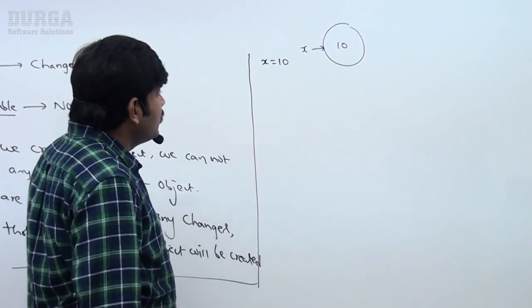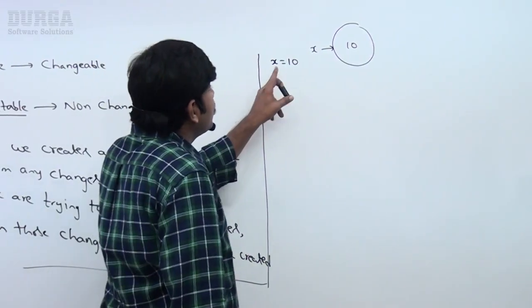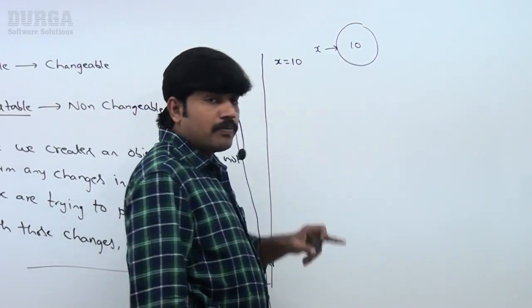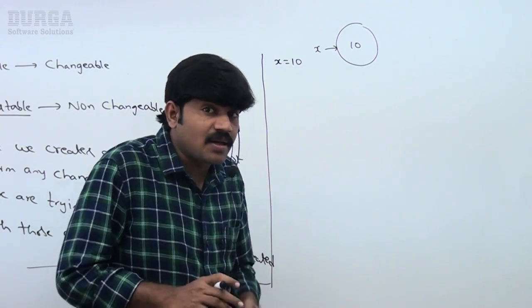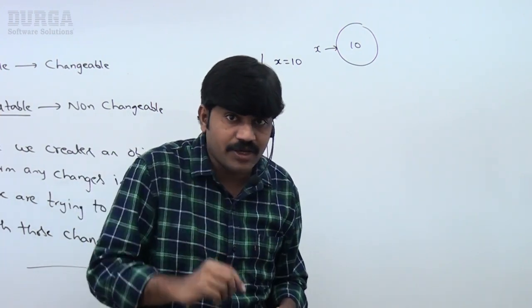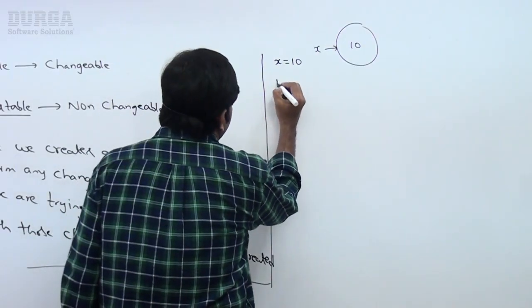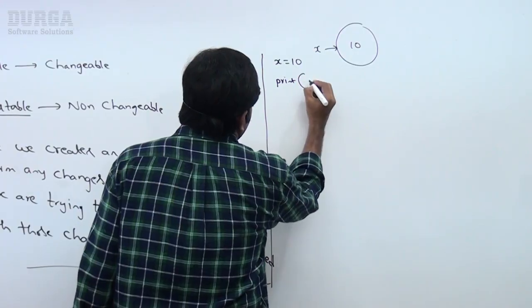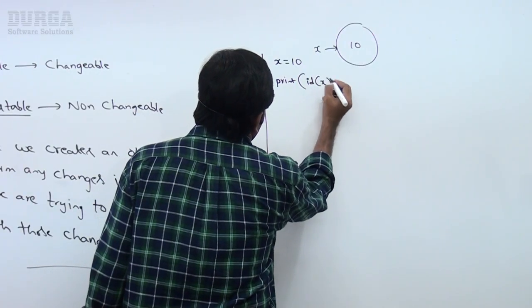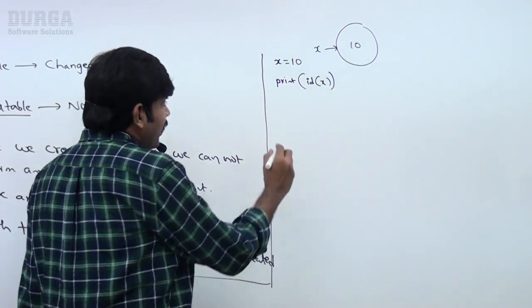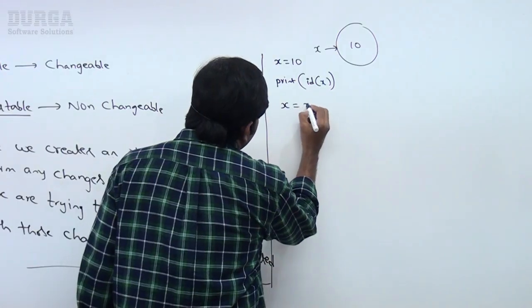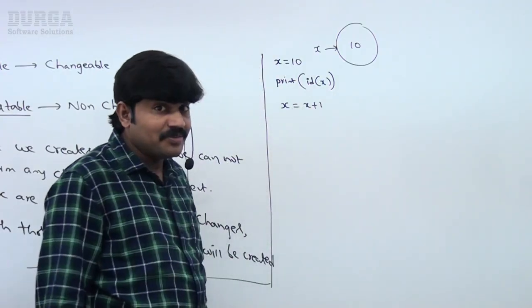For every object there is an address. How do we print the address of an object? We use the id function. Now let me print id of x; some value you are going to get. Now I take x is equal to x plus 1. Observe carefully.